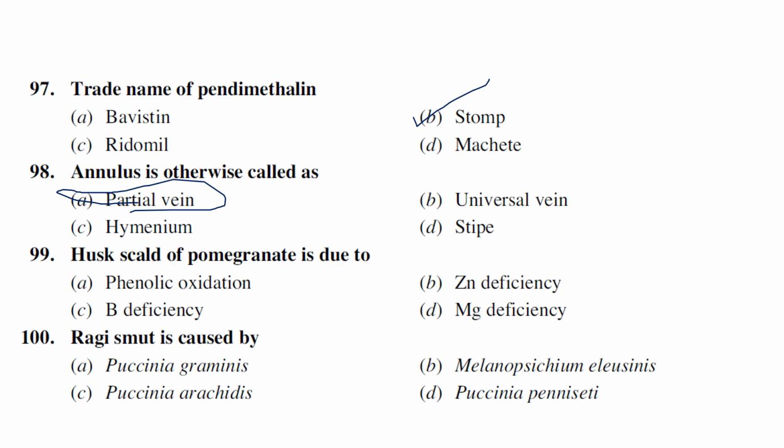Husk scald of pomegranate is mainly due to phenolic oxidation, zinc, boron or magnesium. It is actually due to phenolic oxidation. Ragi smut is caused by Puccinia graminis, Melanopsichium eleusinis, Puccinia rachitis or Puccinia penicillariae. Ragi smut is generally caused by Melanopsichium eleusinis.